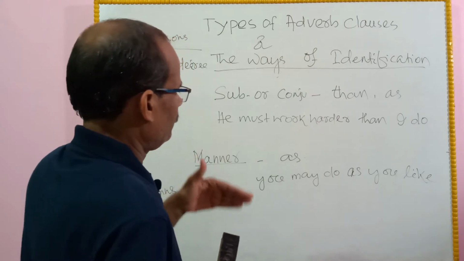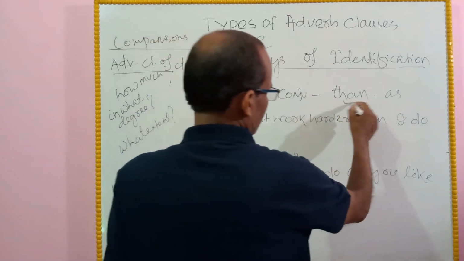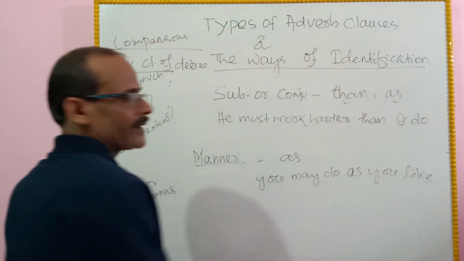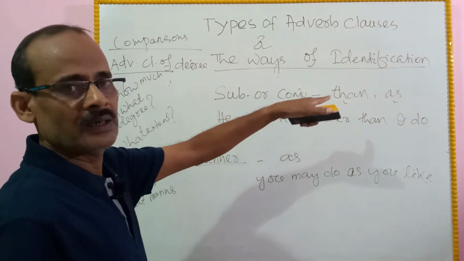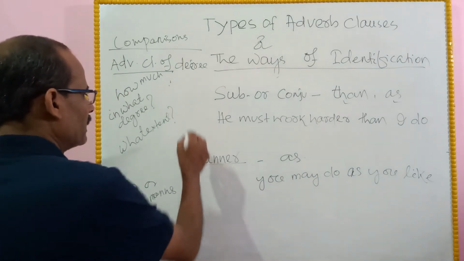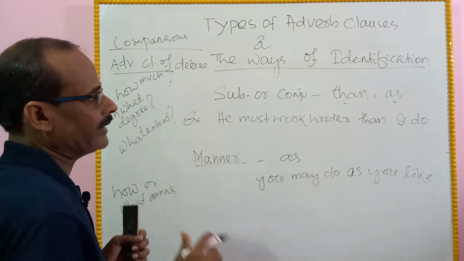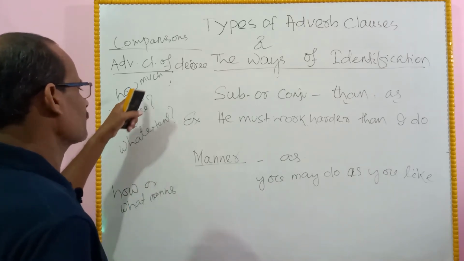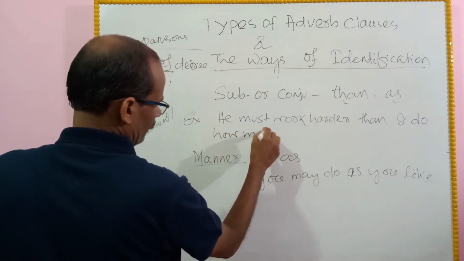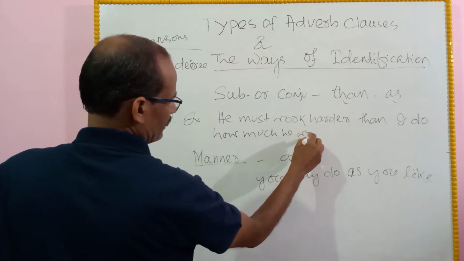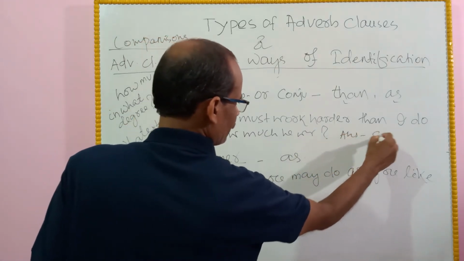The adverb clauses of degree are introduced by the subordinating conjunctions than and as. Example: He must work harder than I do. If I ask the question, how much harder does he work, the answer is the clause "than I do."